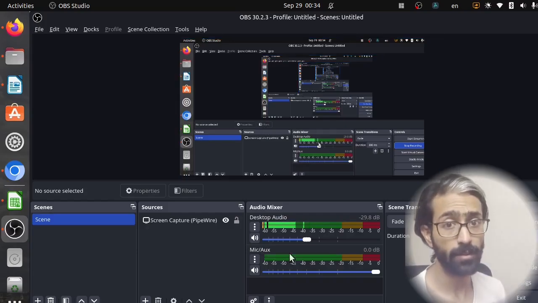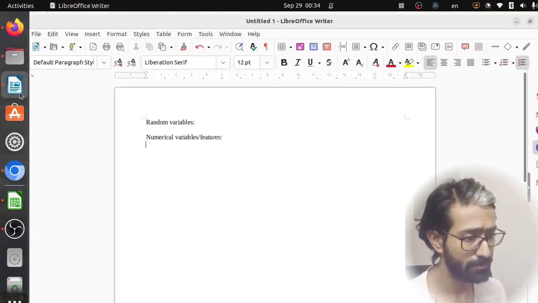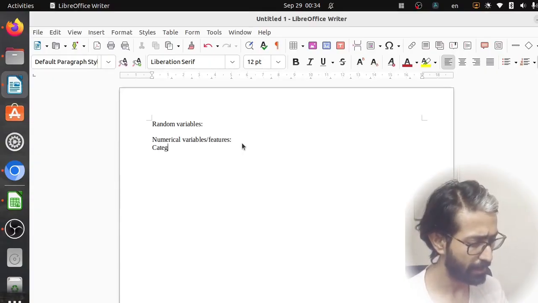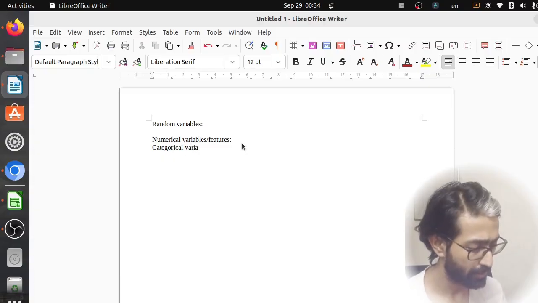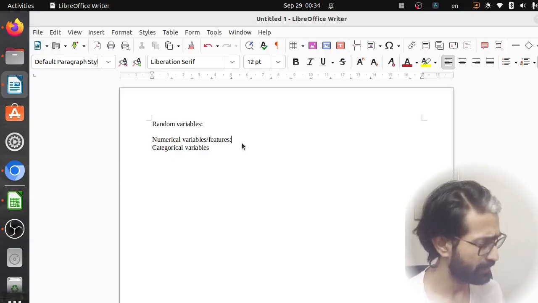Let's talk about random variables. Random variables basically are of different types. We have random variables as numericals. We also have categorical variables. So let's talk about numerical variables first.